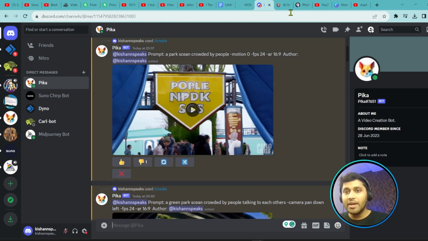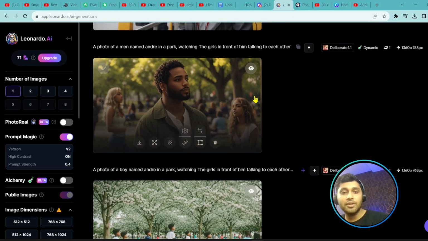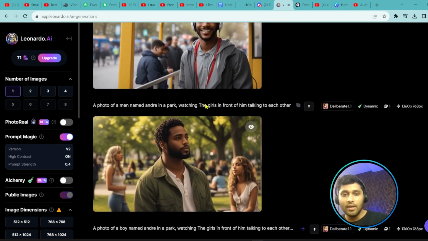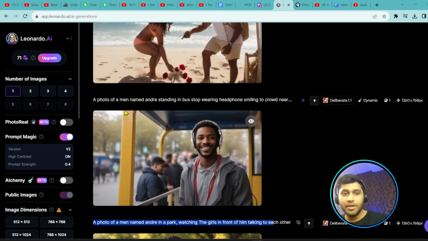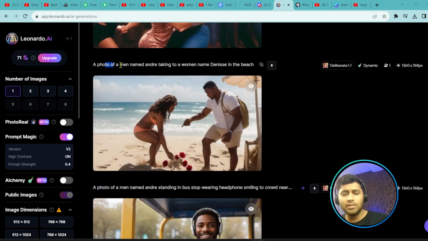So what I did is I generated images, right? Generated images from Leonardo. I have tried many things, right? So I generated this photo, a photo of a man named Andrew in a park watching the girls in front of him. Then I generated this photo, a photo of the man Andrew standing at a bus stand. Then I generated this photo.